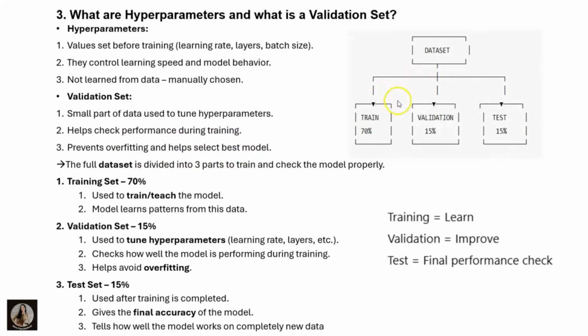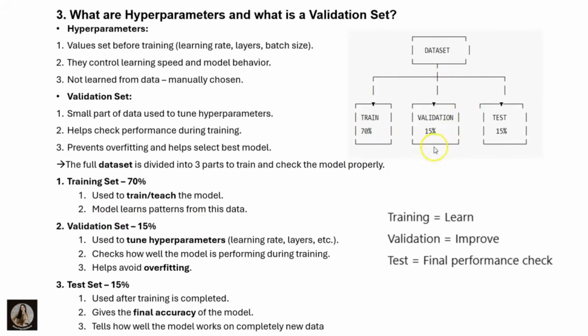Here, if you observe this diagram, we have the data set. In that, we have the train set, validation set and test set. The train set is 70% because it is used to train or teach the model. The model learns the patterns from this data. Clear? It will train that model.